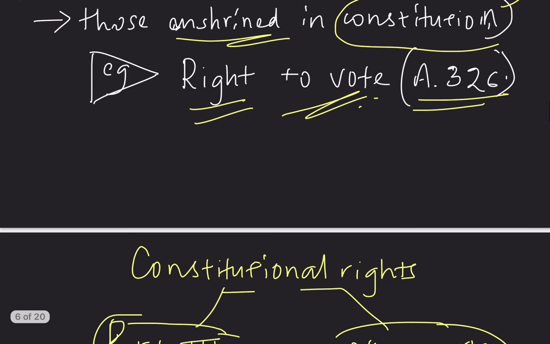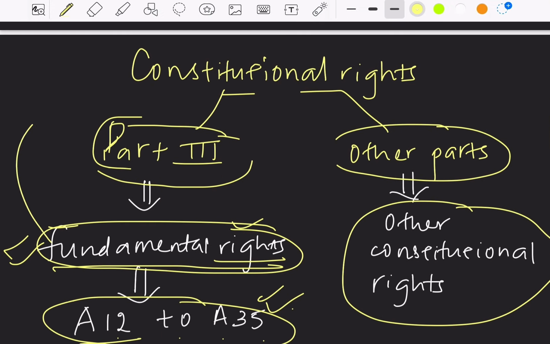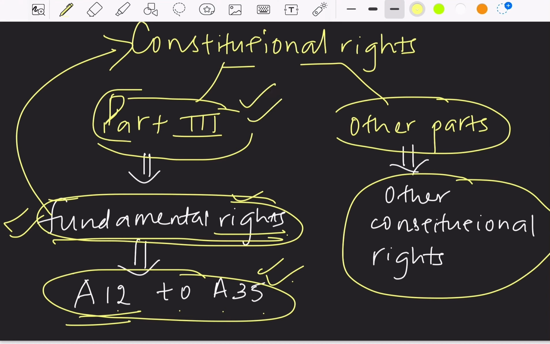Then, what is fundamental right? Yes, fundamental right is also a constitutional right. That is, fundamental right we see under Part 3 of our Constitution. So, the rights that are mentioned under Part 3 of the Constitution is called as fundamental rights. That is, it covers from Article 12 to 35.